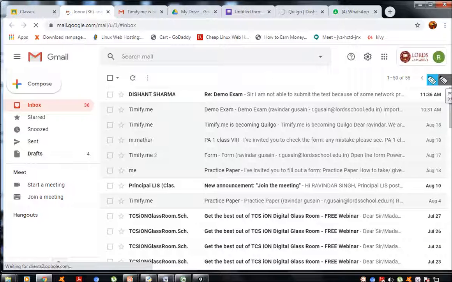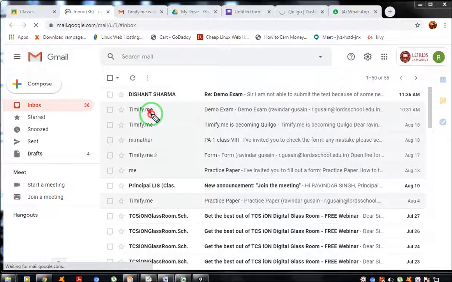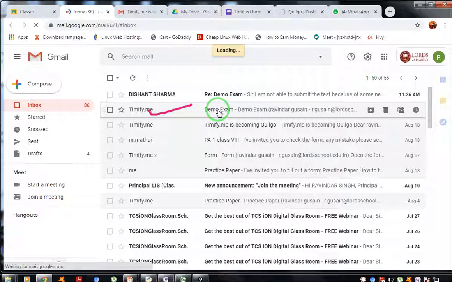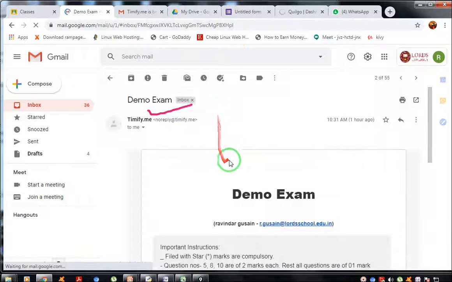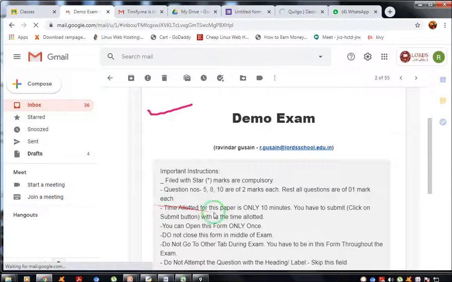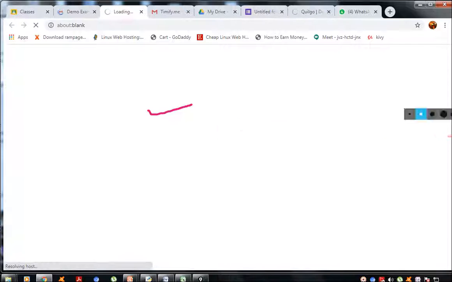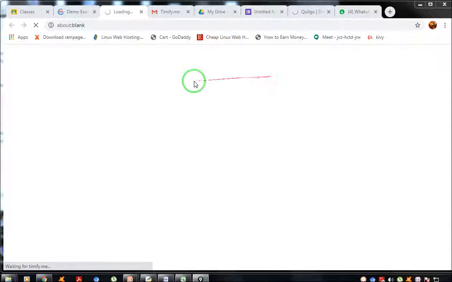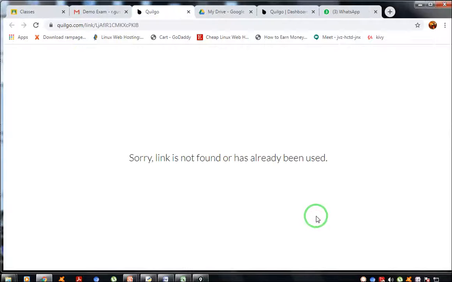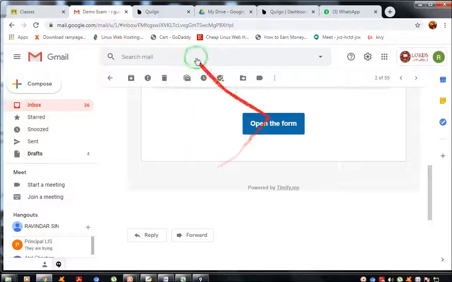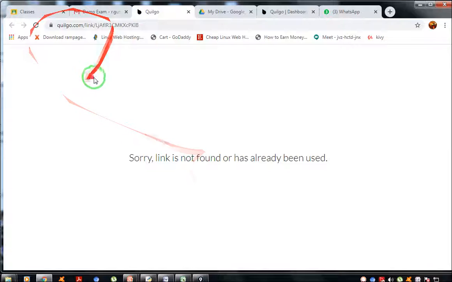So suppose this is the Gmail account. You have to click on the link that has been provided to you. This link you have to click, and then you have to click on the open form. When you click on open the form, this window will appear. It will display your form.